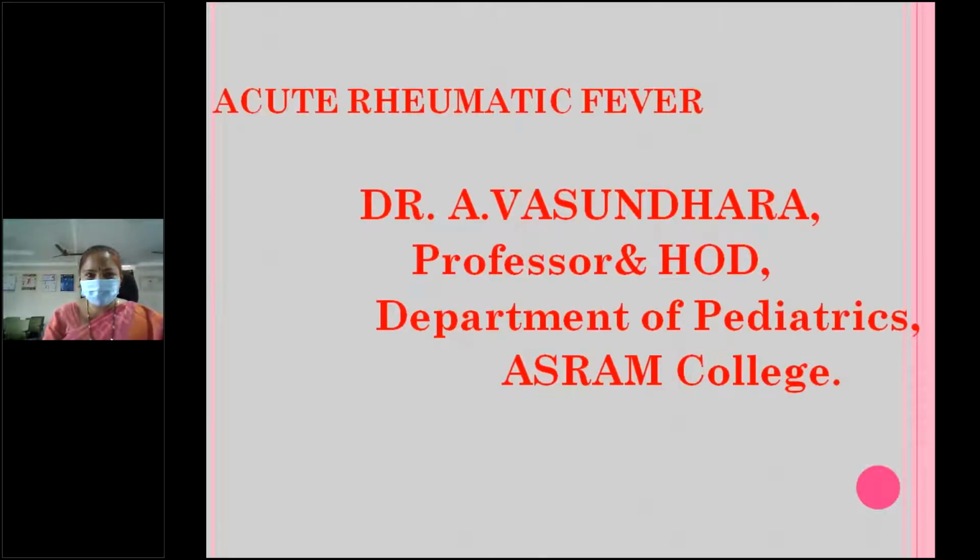So the most common is rheumatic heart disease, followed by Kawasaki disease and infective endocarditis. These are the acquired heart diseases in children. Other conditions are also there, but these are the leading causes. So today, as it is very common, all of you should know rheumatic heart disease. We have to know about rheumatic heart disease.